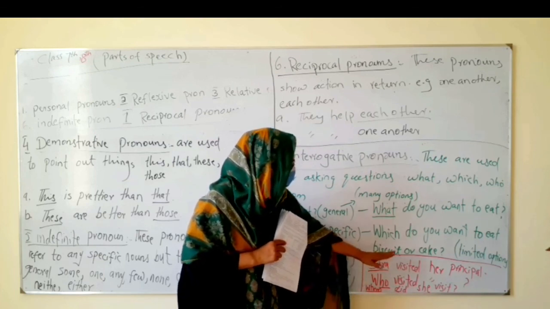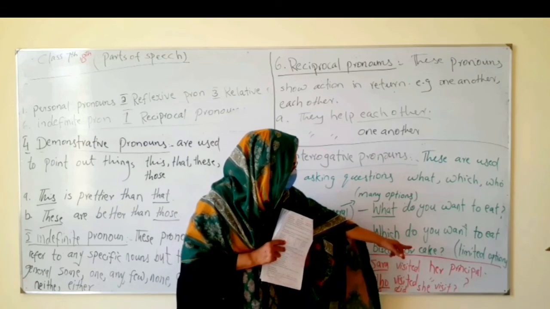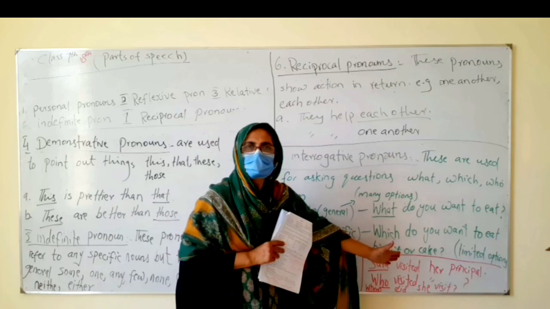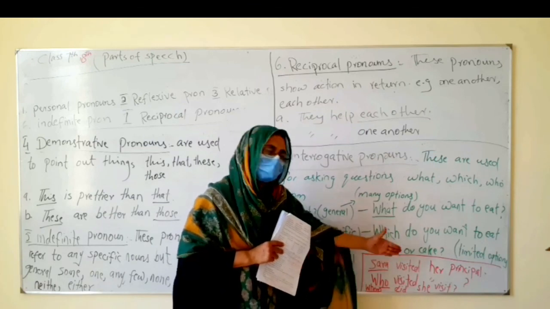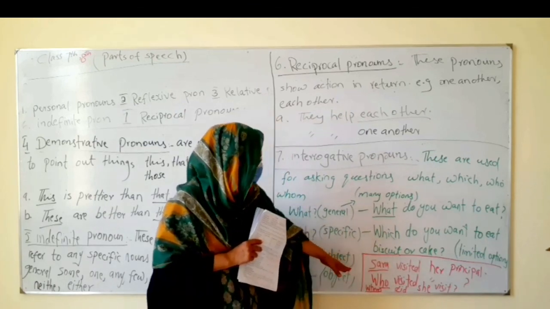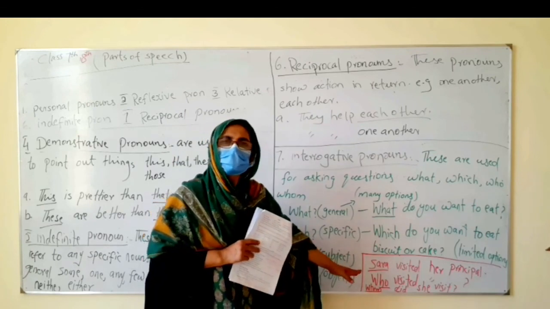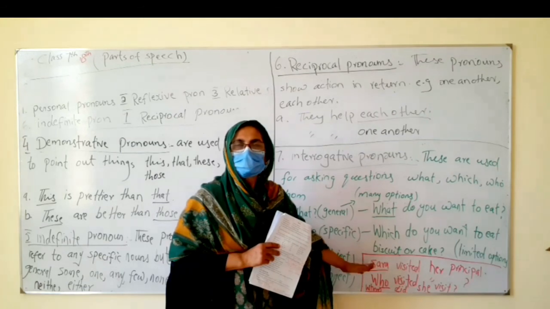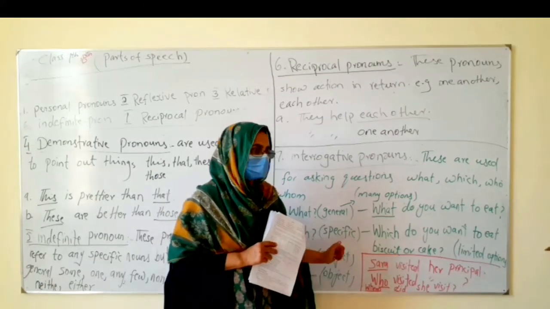And for the same sentence, if you ask a question about the object, it will be, whom did she visit? The answer will be, she visited her principal. If you wonder why they are called pronouns, it's because when you answer them, you will get nouns. So they are used for nouns behind.